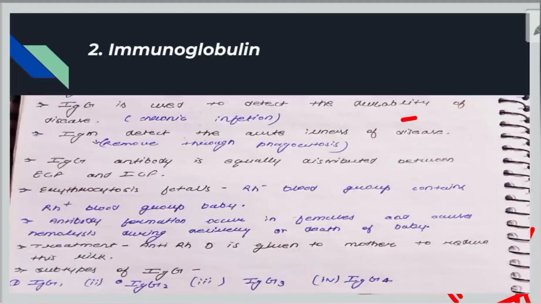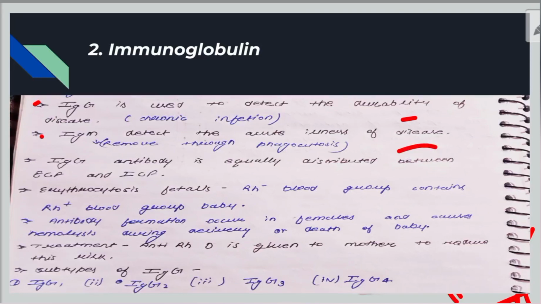Next slide: IgG is used to detect the durability of disease. How can we detect durability? Because it is produced later, after the IgM immunoglobulin, after the secondary response. The next line is that IgM detects the acute illness of disease.